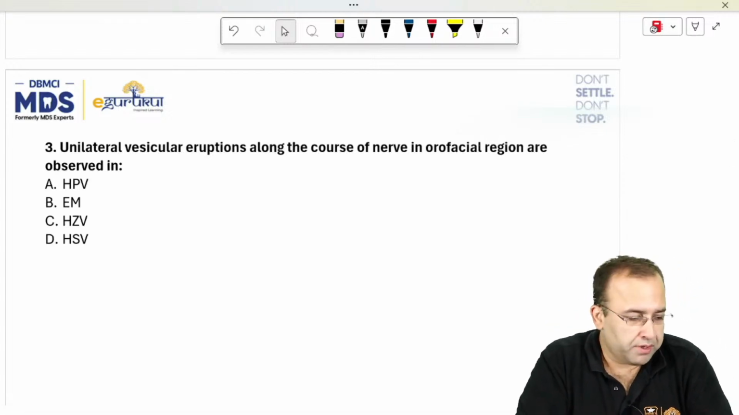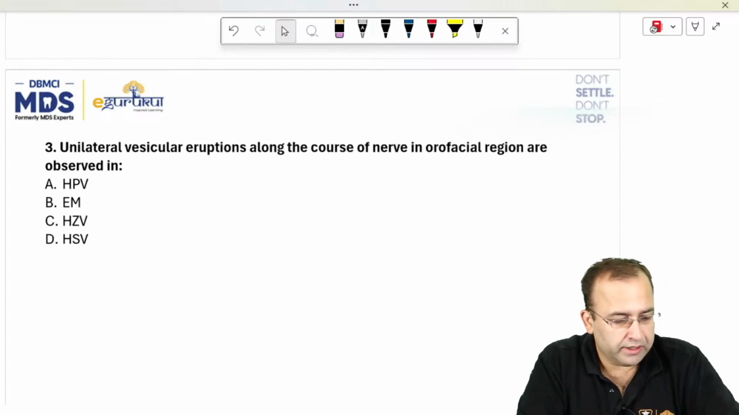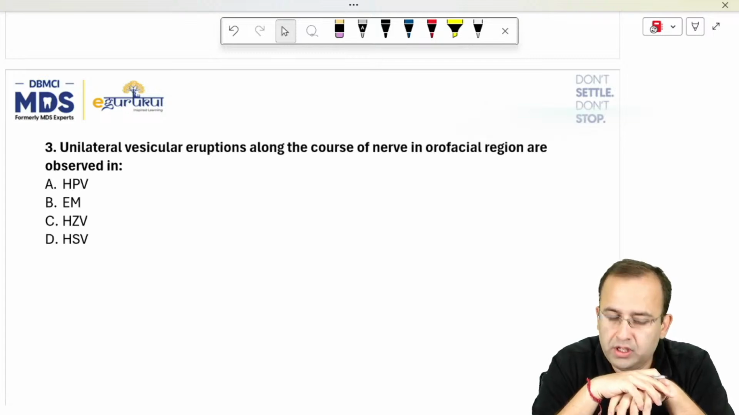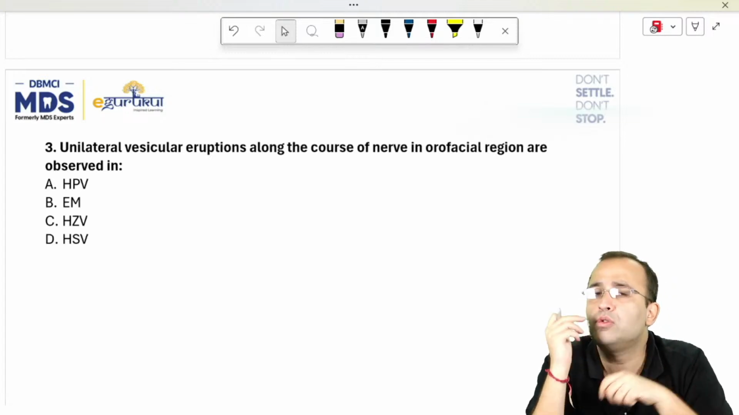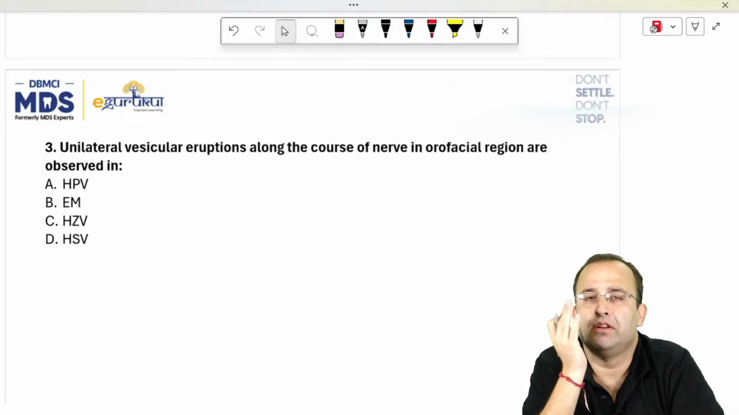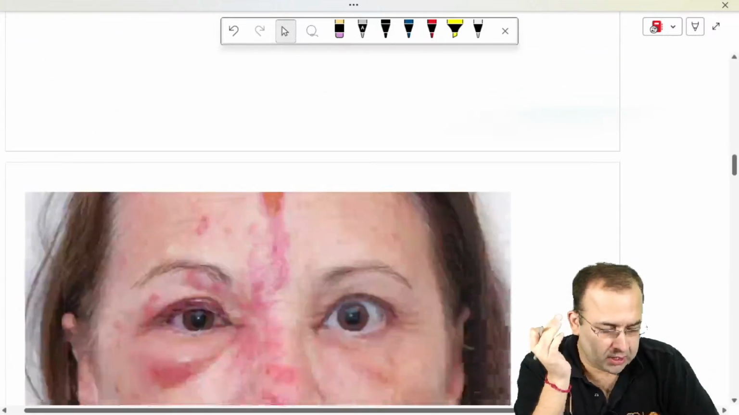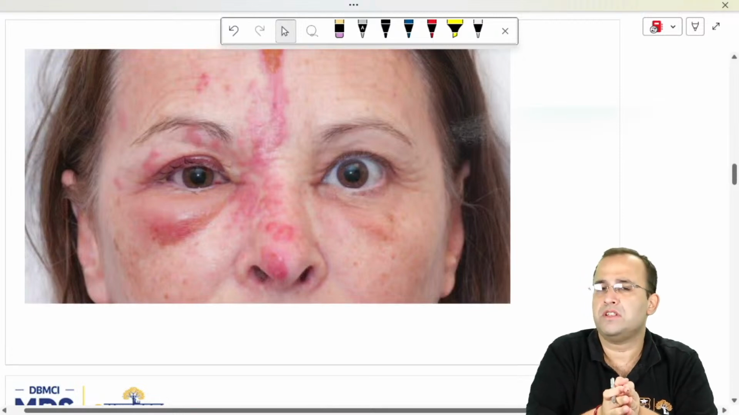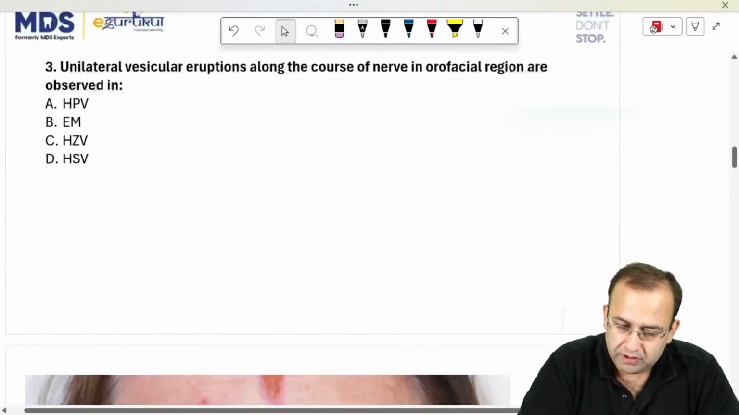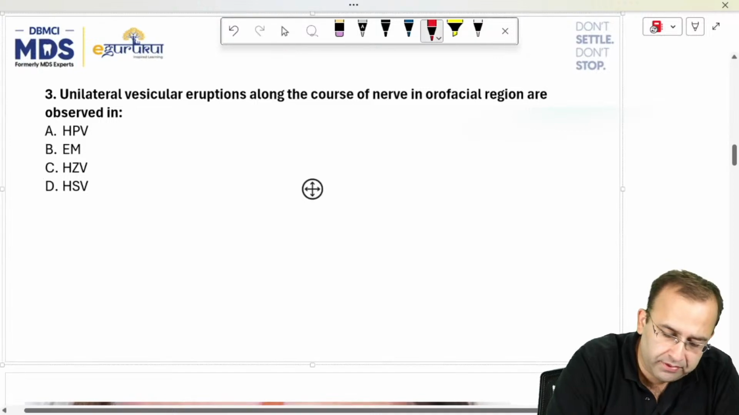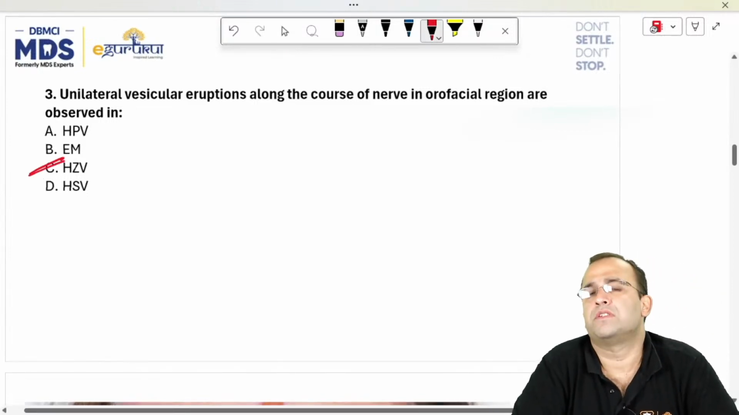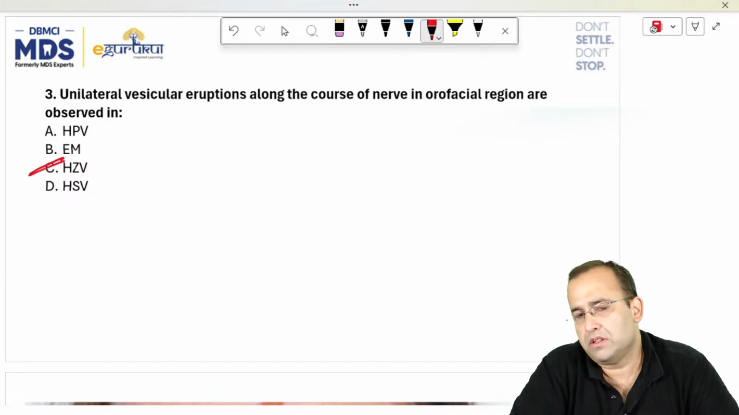Unilateral vesicular eruptions. The examiner clearly told you, please keep on telling me the answers in the chat box. Unilateral vesicular eruptions along the course of the nerve in orofacial region. In all my classes, I usually show this image only. These are unilateral eruptions on one side of the orofacial region. They are associated with herpes zoster. This is what herpes zoster looks like. Herpes zoster ophthalmicus.